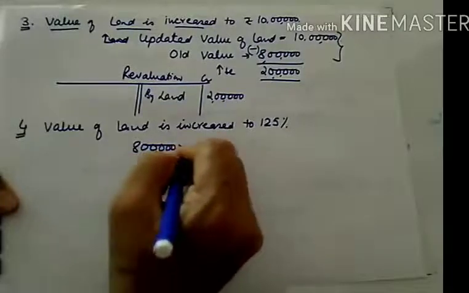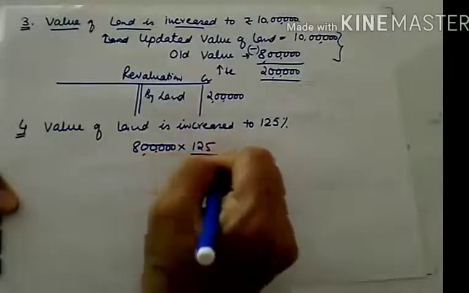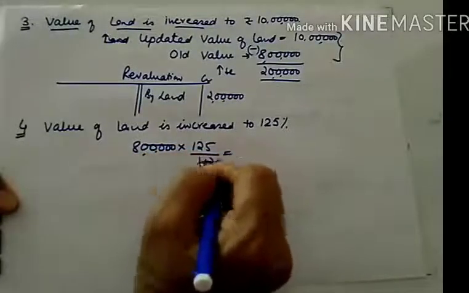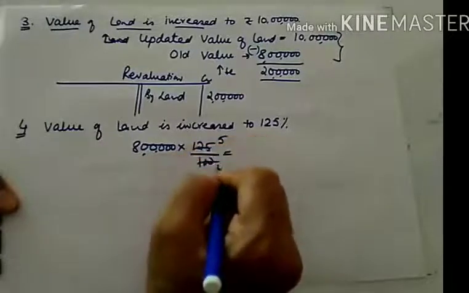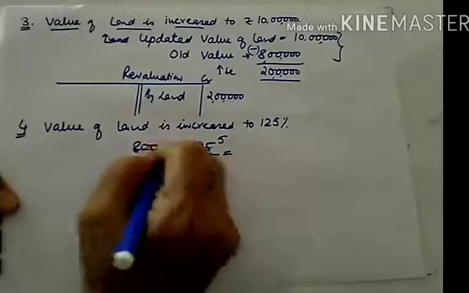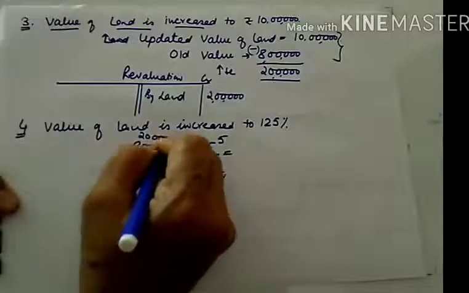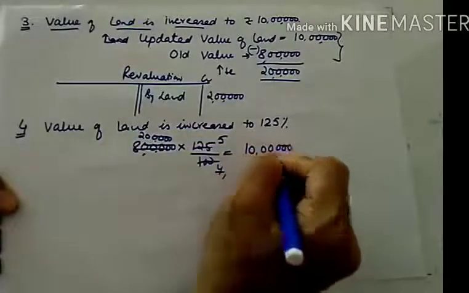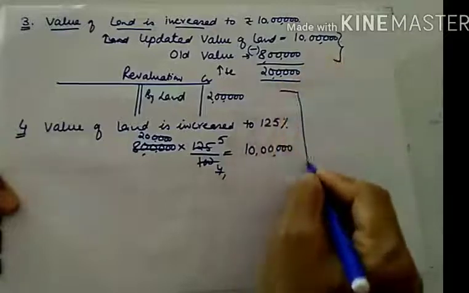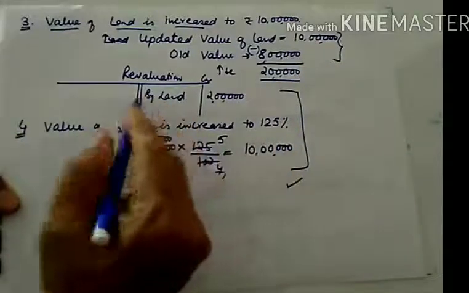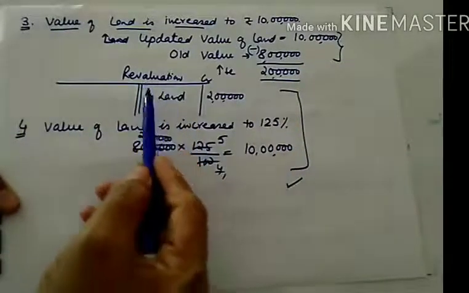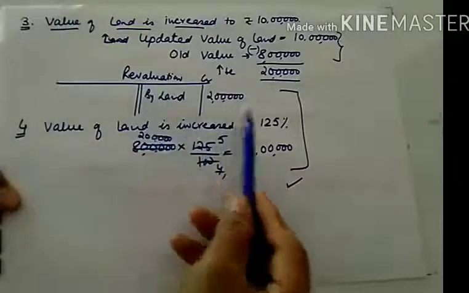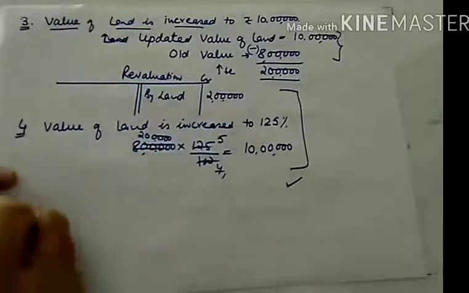Now here you need to calculate. 125% means 8 lakhs plus 2 lakhs, so it will now be 10 lakhs. So again the same treatment will remain. You will write on the credit side of the revaluation account, by land rupees 2 lakhs.